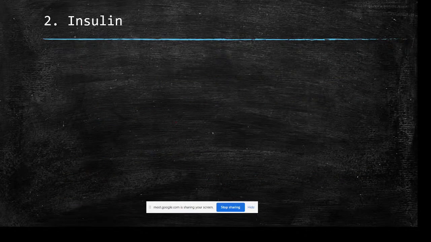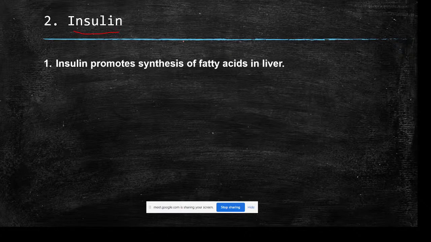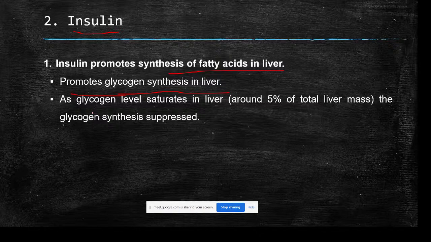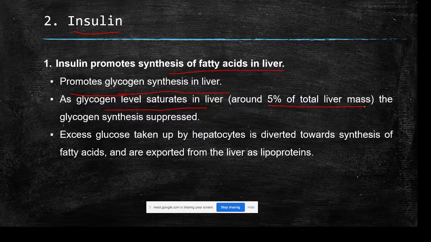Okay. So insulin acts opposite to that of epinephrine, norepinephrine and glucagon. Here insulin performs 2 major functions with regard to regulation of fatty acid, that is lipid metabolism. The first one is, insulin will promote synthesis of fatty acids in liver. First thing is, we all know that it promotes glycogen synthesis in liver, and as the glycogen level saturates, that is when the glycogen level is around 5% of the total liver mass, the liver will not be able to further take up the glycogen.